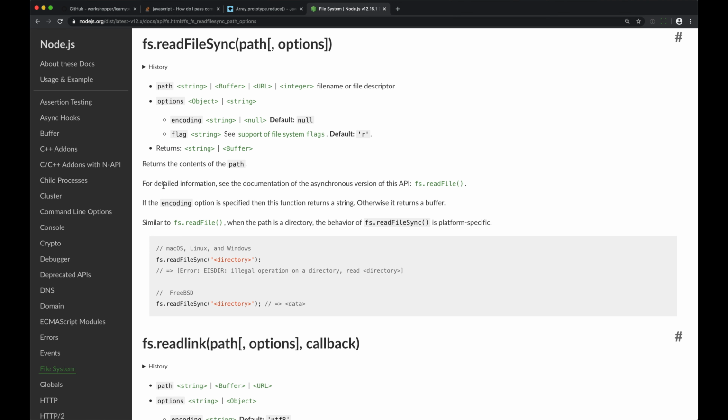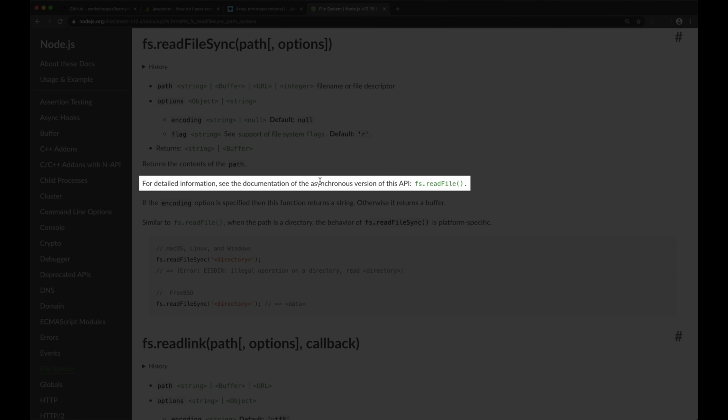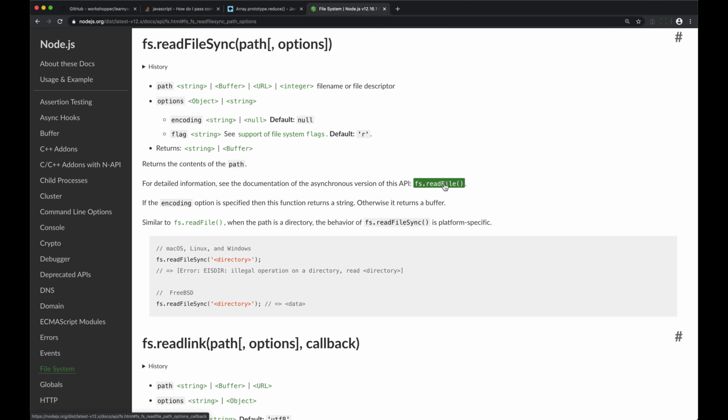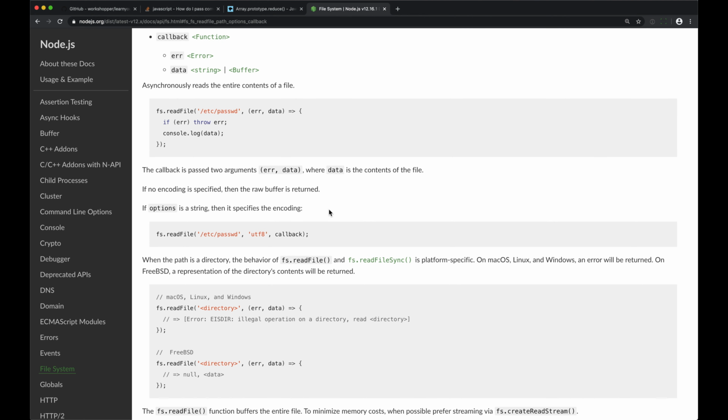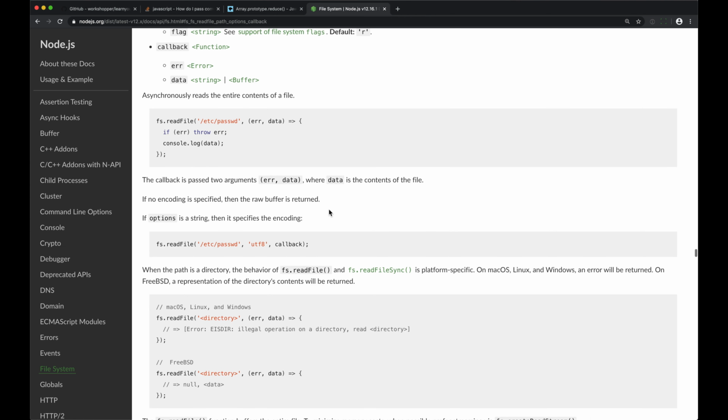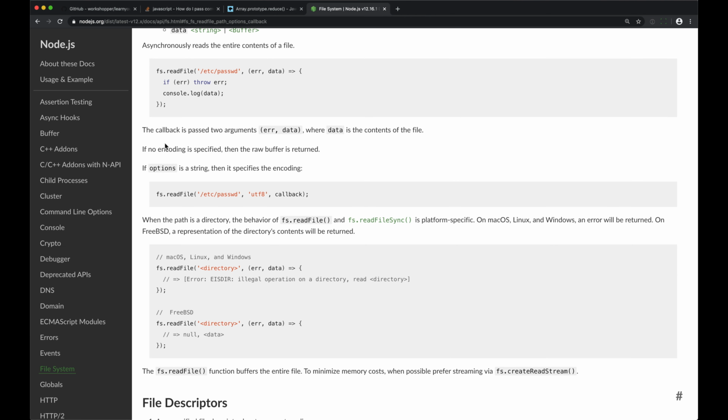but here's something else. For detailed information, see the documentation of the asynchronous version of this API. This is the same function, but it's asynchronous instead of synchronous. Okay, so here is some more detailed information, and this will all work for readFileSync too. The only difference is readFileSync does not need a callback, because that's only needed for an asynchronous function, not a synchronous function.